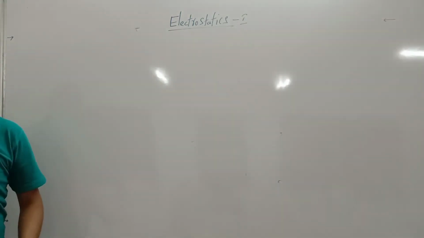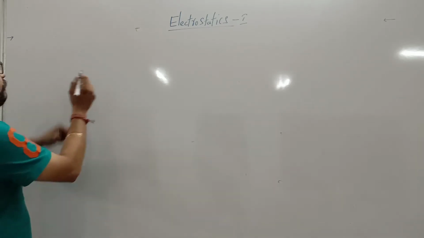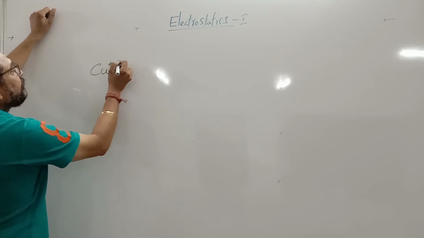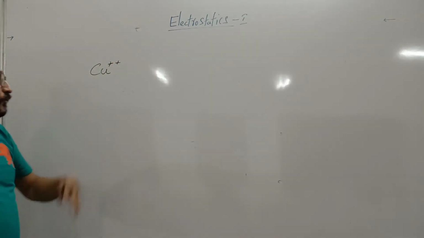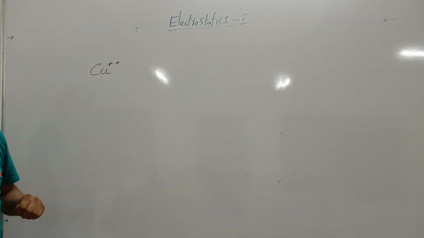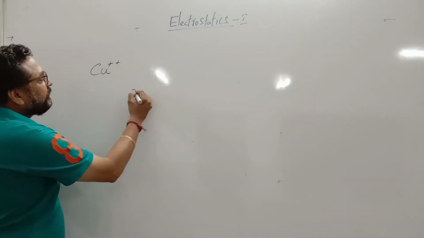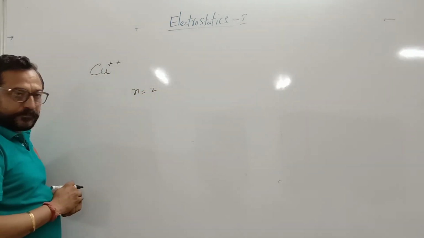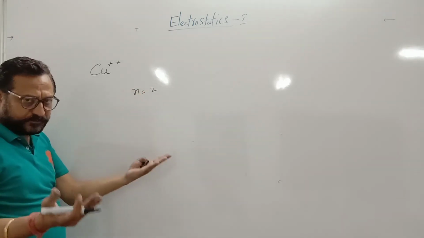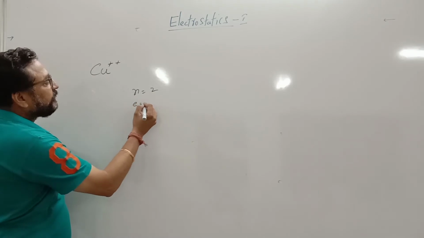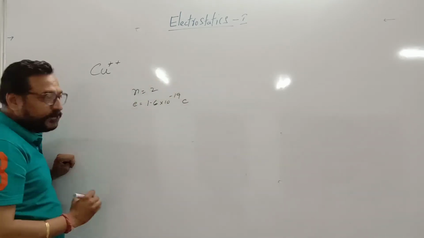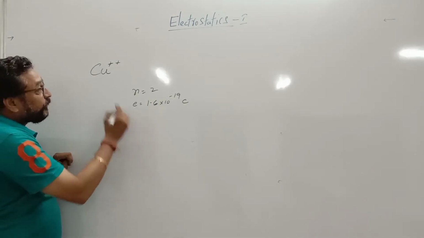Next para. If the ion is Cu double plus, copper double plus, find the amount of charge. What is the charge on this one? Very simple. n is 2. Correct? n is 2. There is no positive or negative because it is a positive integer. e is equal to 1.6 × 10^-19 coulombs. Then the charge is positive.